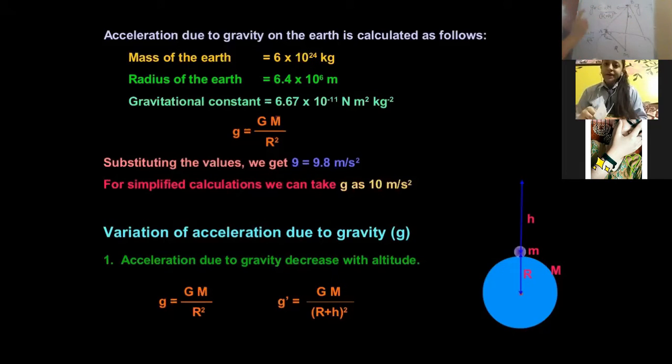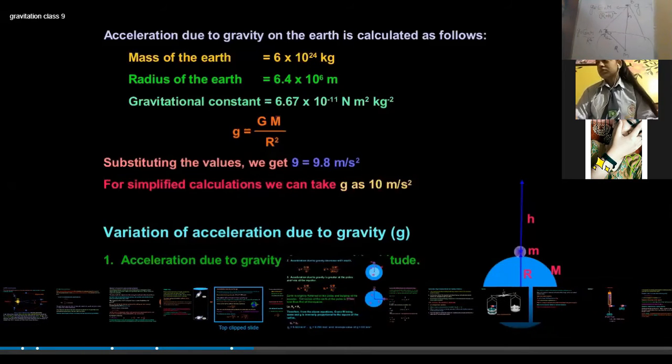So g on the surface of the earth is G M upon r², and if the person is standing at a particular height, it is G M upon (r + h)². That is why we say that acceleration due to gravity decreases with altitude, because it is inversely proportional to the distance squared.